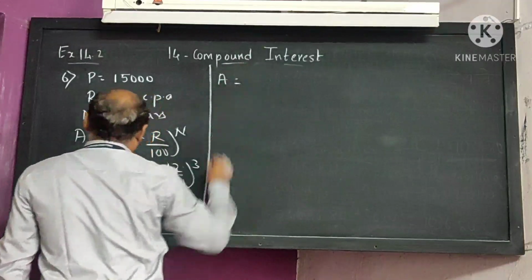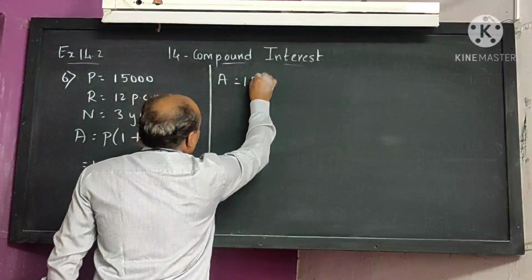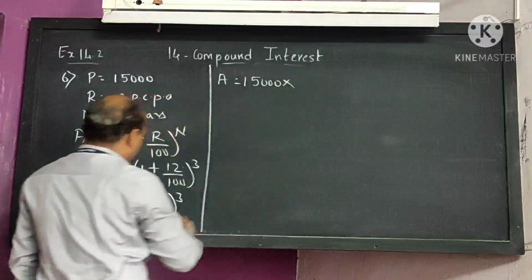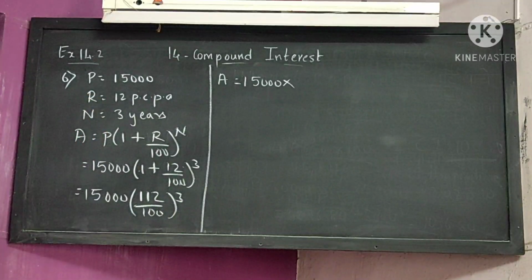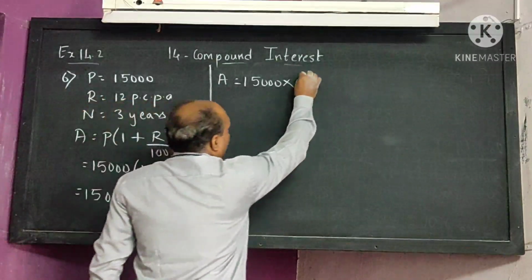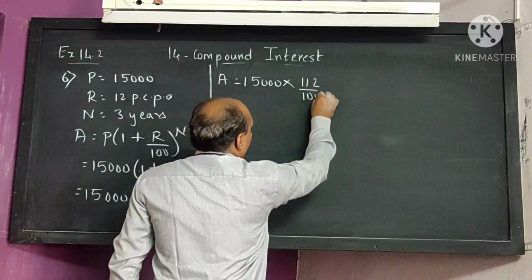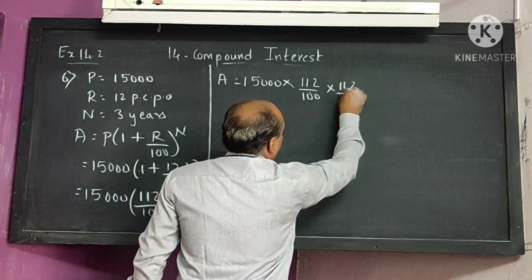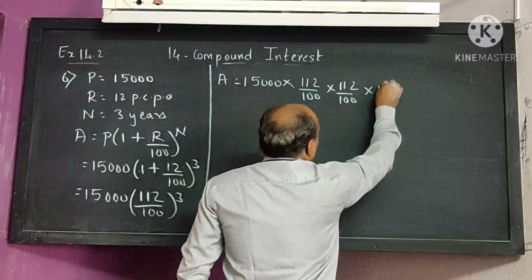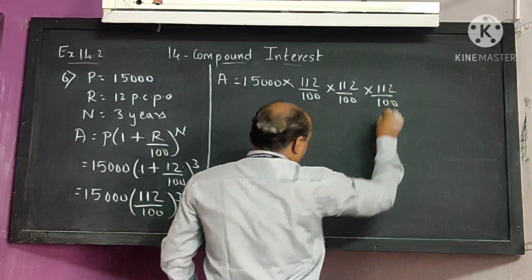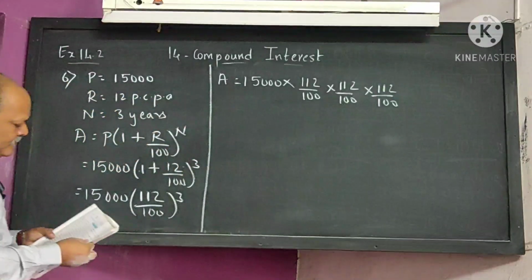Amount is equal to 15,000. Cube means you have to multiply how many times? 3 times. 112 upon 100 into 112 upon 100 into 112 upon 100. I hope all of you understood here.